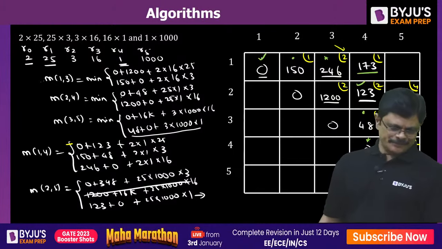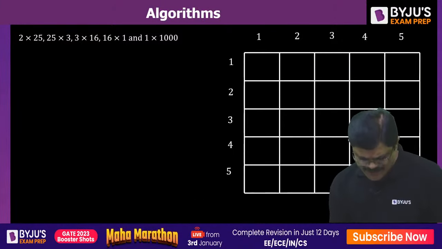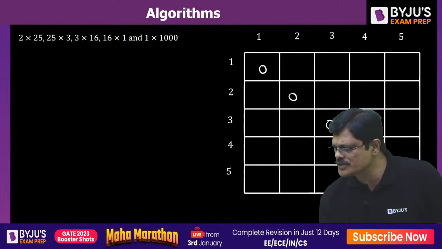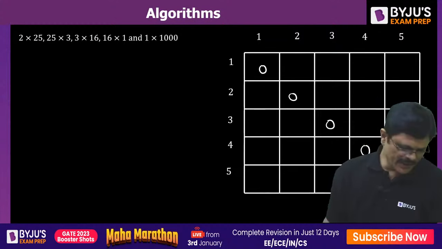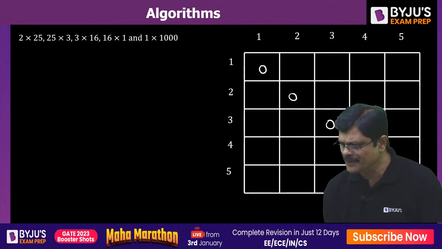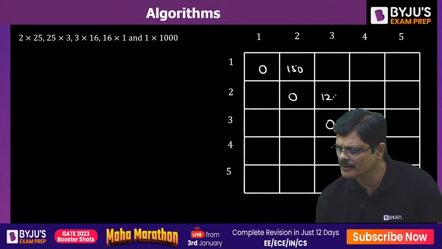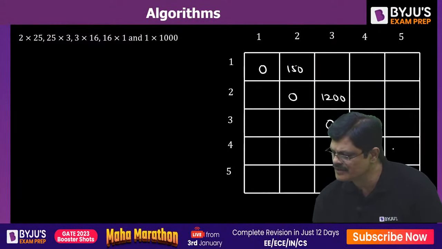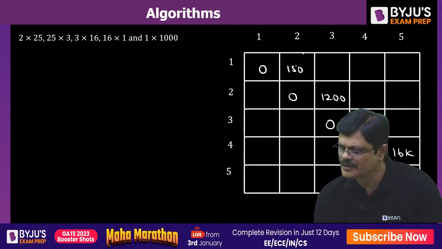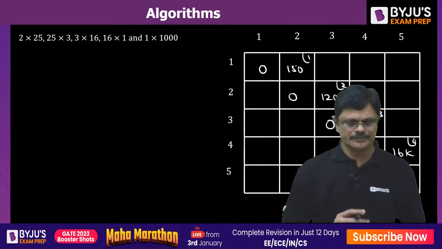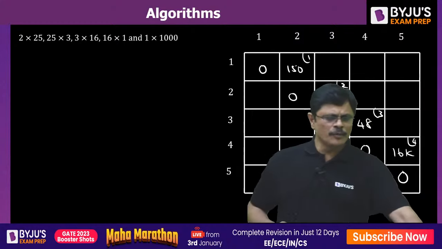Shall we place all these values quickly now? 0, 0, 0, 0, 0. The next line would be 150, 1200, 48, 60K, 16K. This would be 1, this would be 2, this would be 3, this would be 4. All of you able to follow?